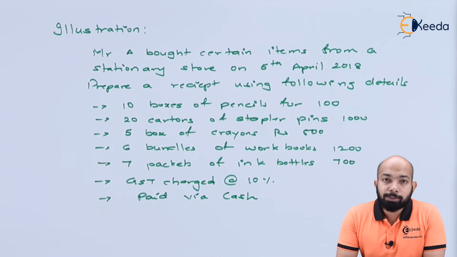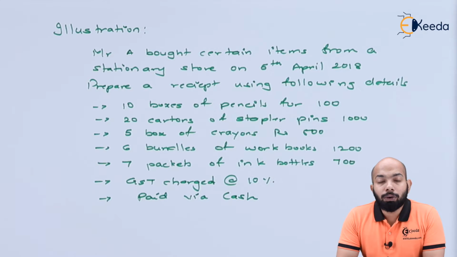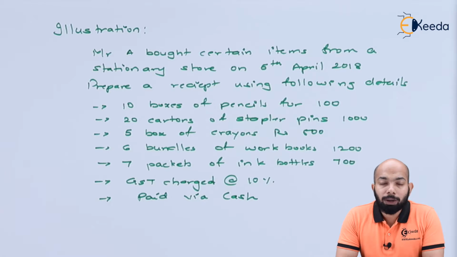So the illustration has been mentioned. The details given are about Mr. A, who has bought certain goods from a stationery store and has to receive a receipt regarding all the transactions done. We'll go ahead with the transactions one by one and figure out which are supposed to be included in there.